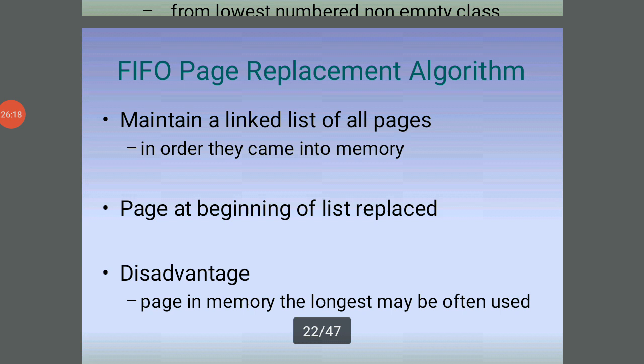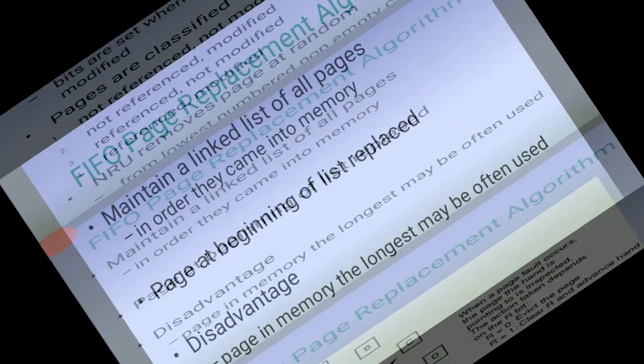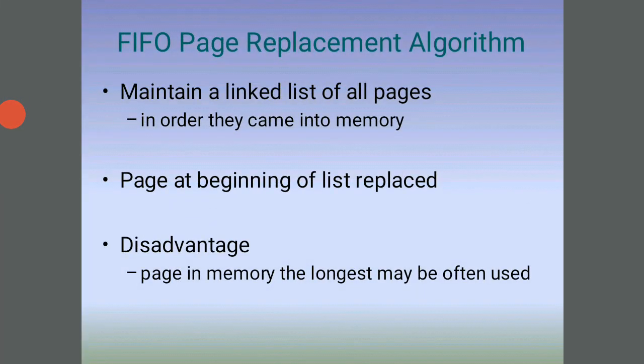Next one, FIFO, first in first out. Programs of different types are read and enter into the memory area. The first is executed, then the second will run after the first process is completed. The second program is then executed, one by one. It maintains a linked list of pages in the order they came into memory. The page at the beginning of the list is replaced. The disadvantage is that the page in memory the longest may be often used.